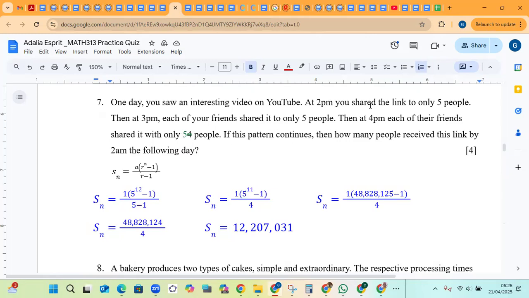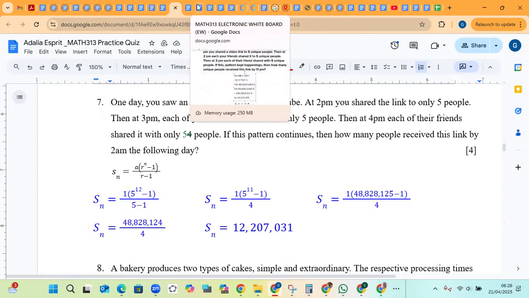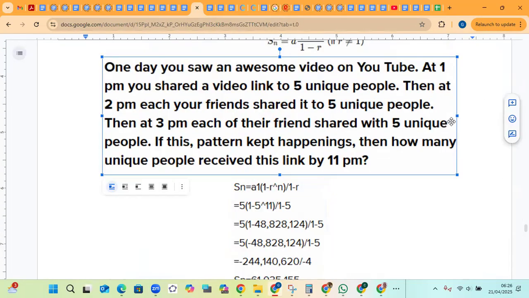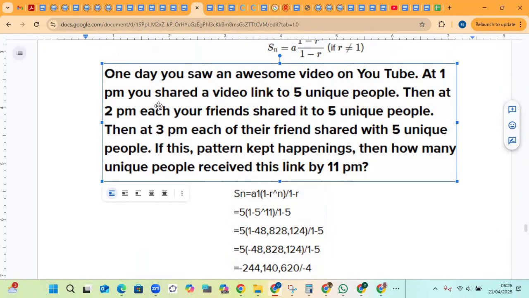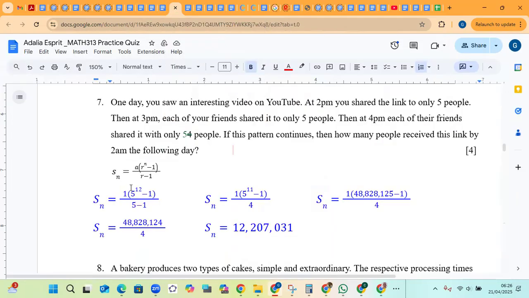Okay, but you begin with 5, just like in the example, at 1 p.m. you share it to only 5. So we started at 5. Okay, so A must be 5. So there seems to be an error there. A must be 5. And so we have to delete that 1. So let's solve it.